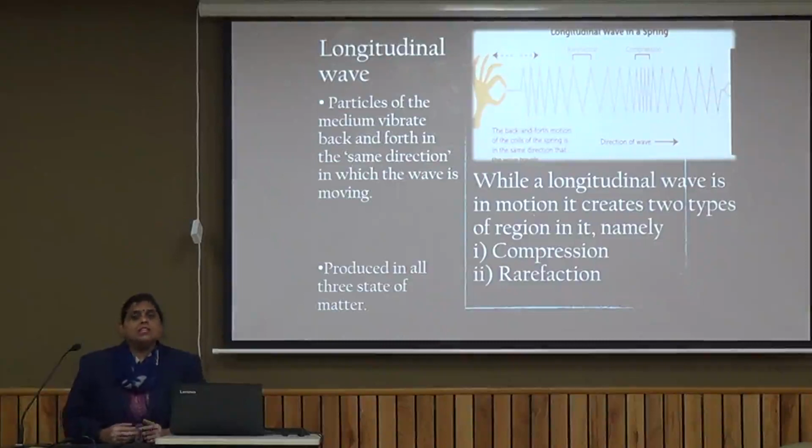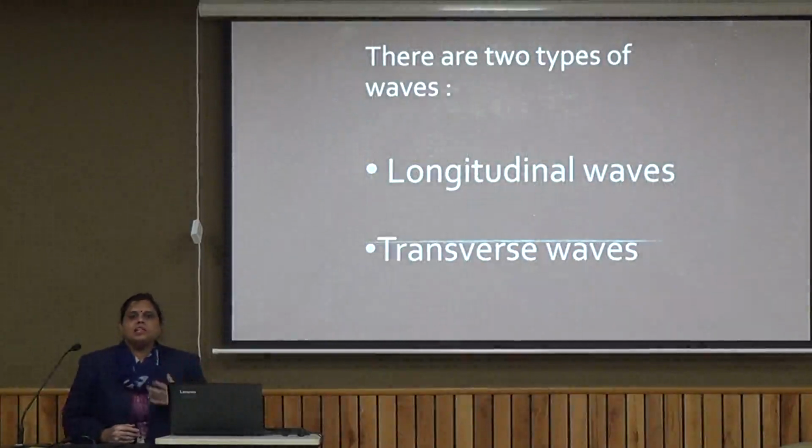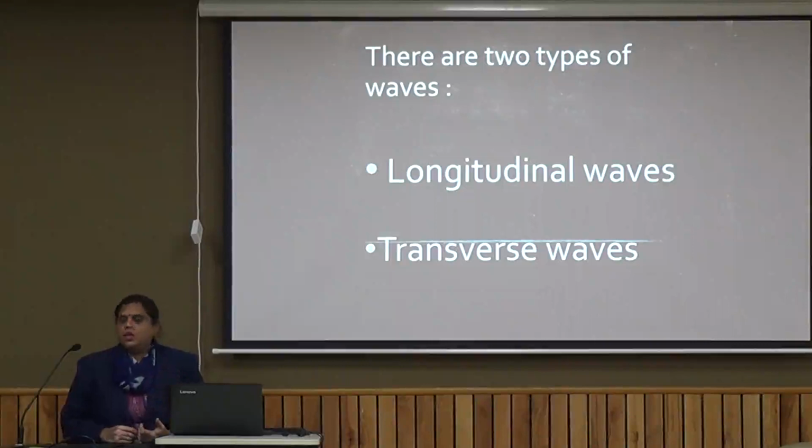But the transverse wave is the kind of wave in which the particles move up and down, perpendicular to the line of wave propagation. Now that is not possible in a solid, because in a solid you don't see the solid surface moving up and down, and it is not possible inside a liquid also, and therefore transverse waves cannot travel through all the three kinds of media.